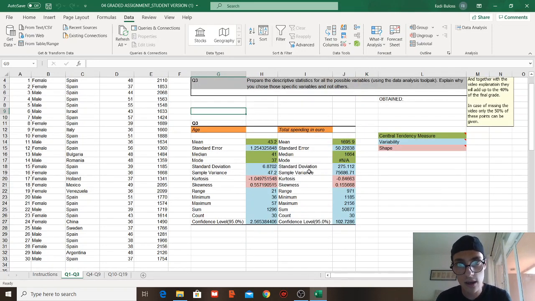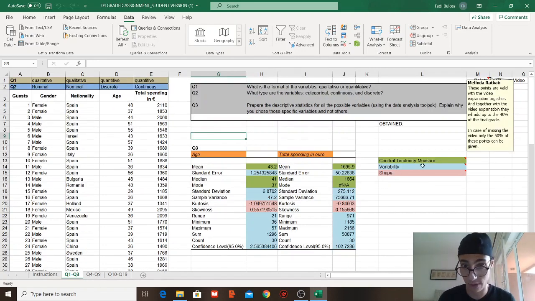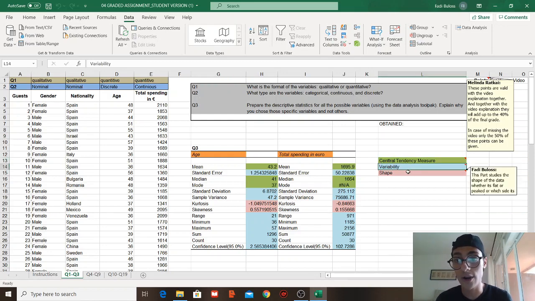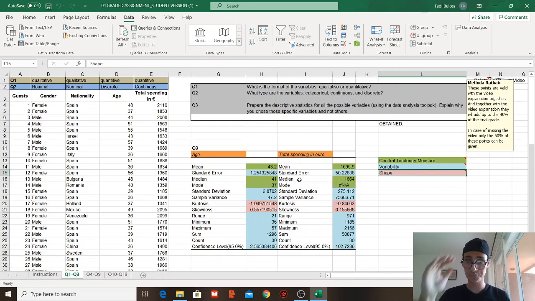As you can see here, I did not actually read questions 4 to 9. That's why I started with question 3, and I put already the categories of each of the statistics. We will go further into more. So prepare that. I showed you how we prepared the descriptive statistics using the analysis tool pack. Explain why you chose those specific variables.